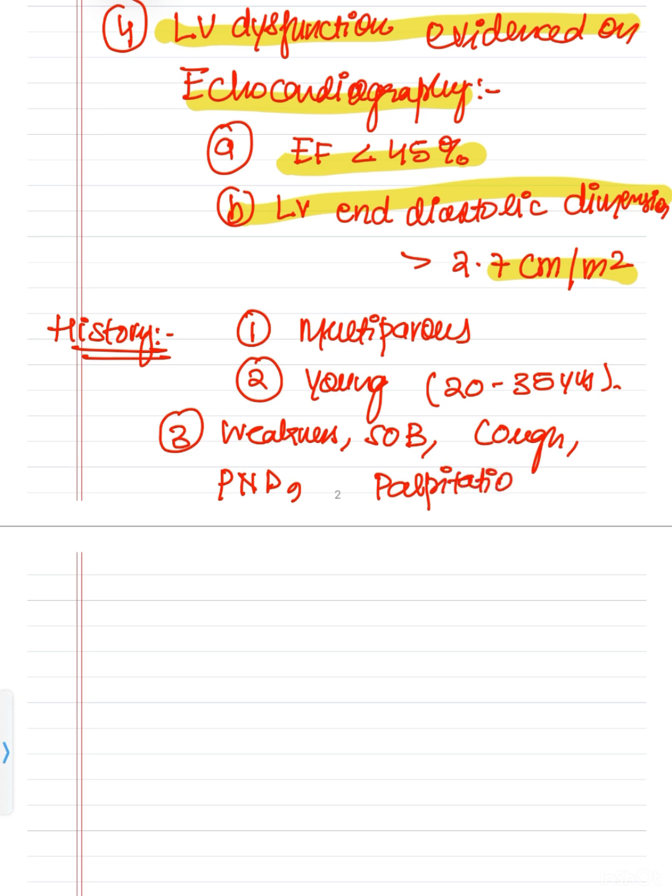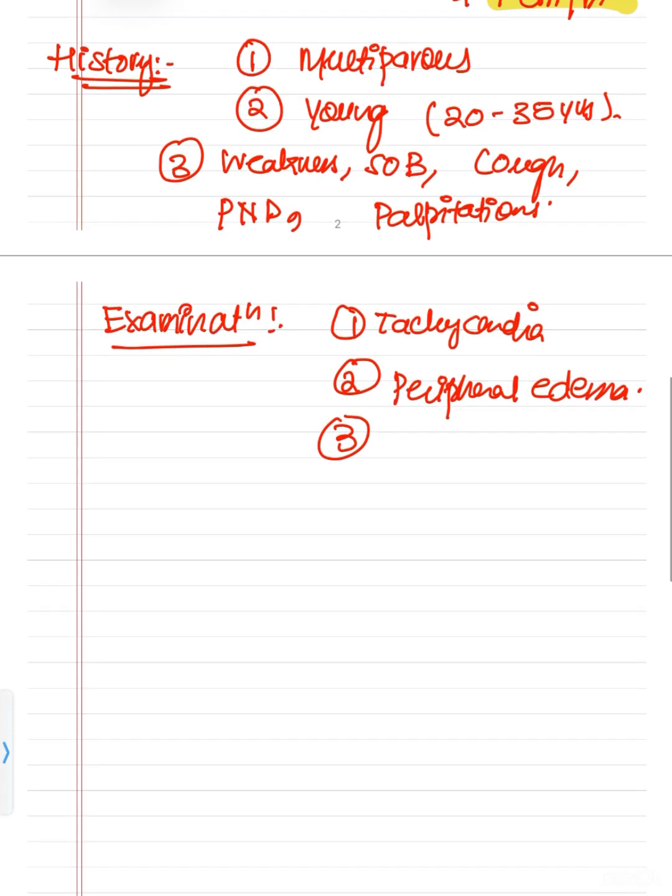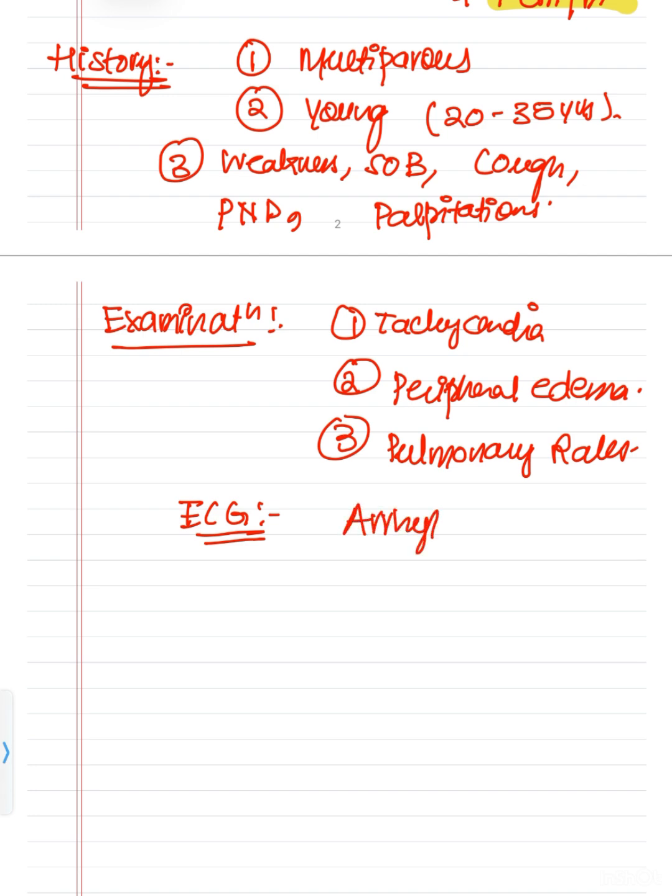She can present with any of these. On examination, you can see there is tachycardia, peripheral edema, and pulmonary rales. You can go for ECG, which shows arrhythmia.